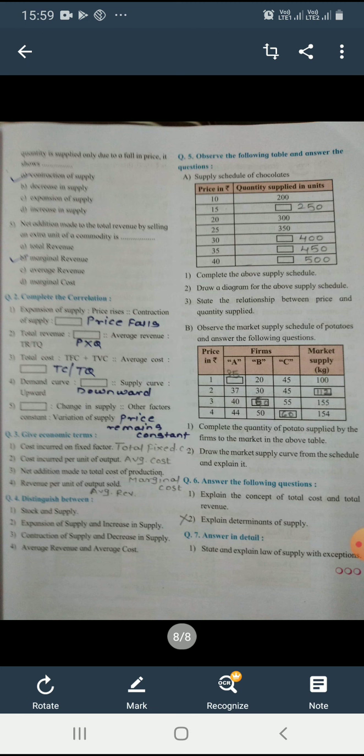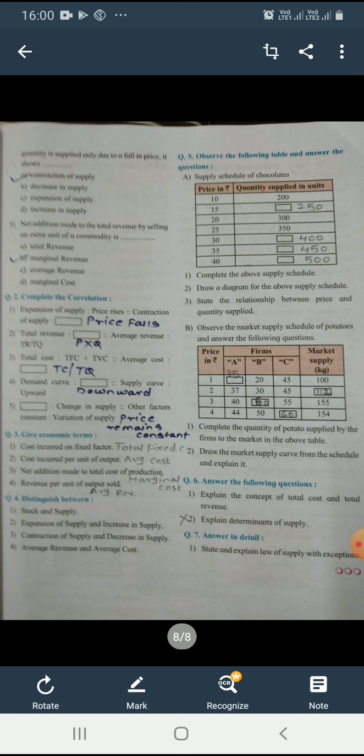Question number 2, complete the correlation. Here first, expansion of supply is related to price rises, then contraction of supply dash. Your answer, price falls. Second, total revenue dash average revenue, formula TR divided by TQ.